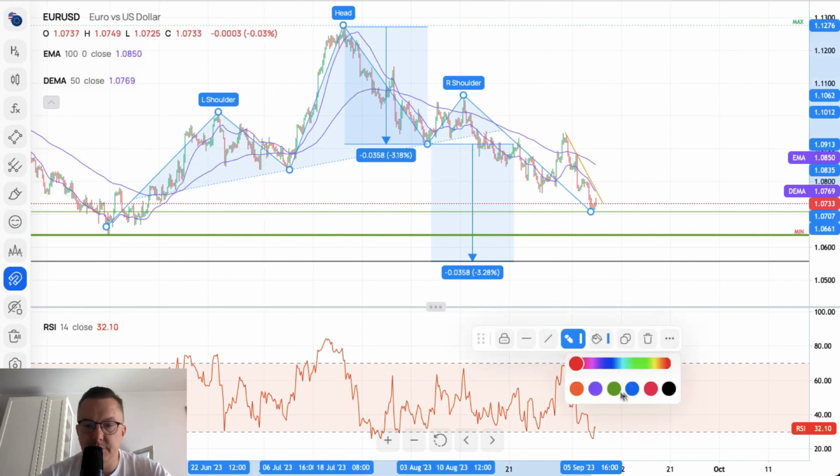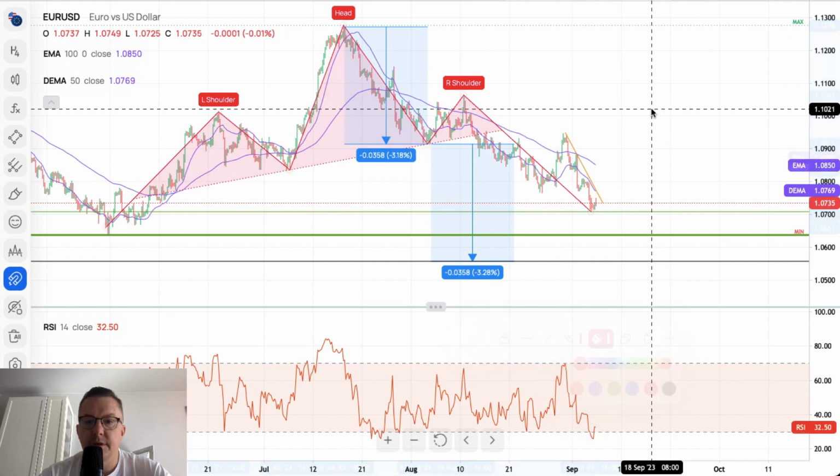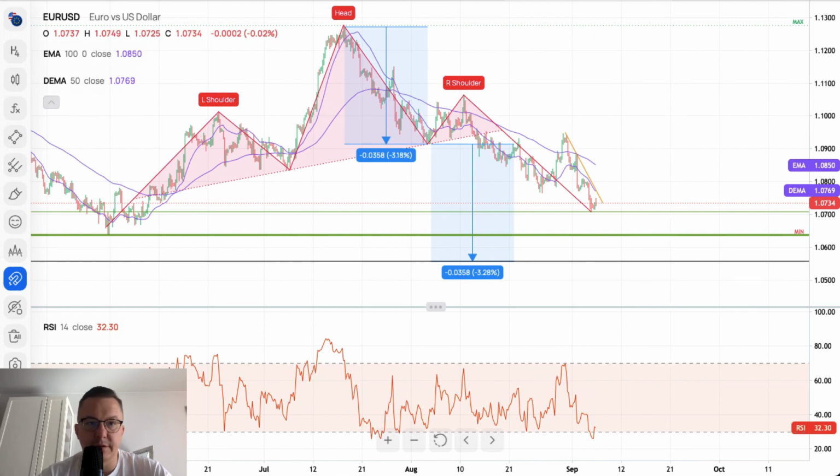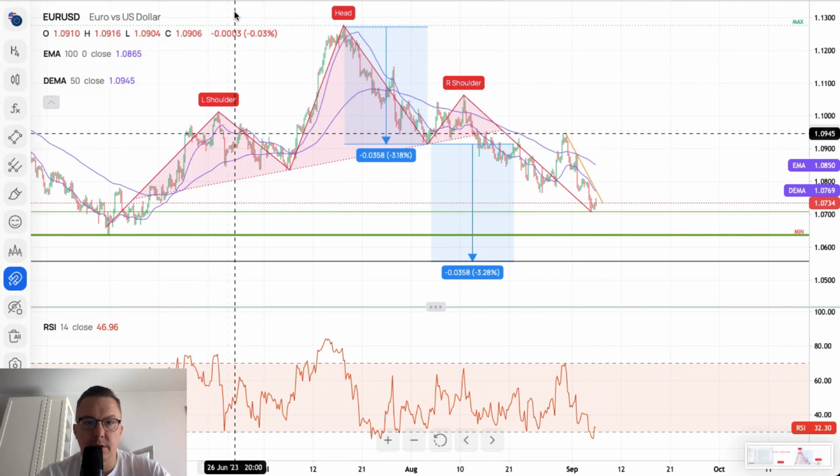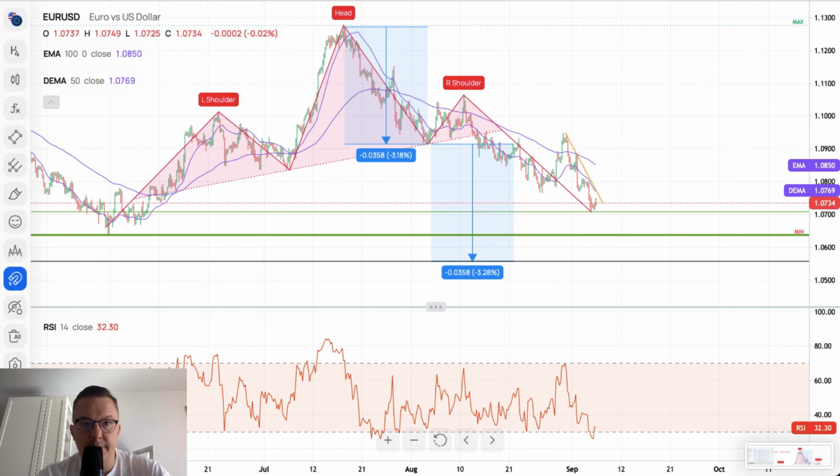So let me just move it, let me make it red maybe, and there you go. So this is the head and shoulders pattern. I will make just a quick screenshot of this, and we can go to the next chart.